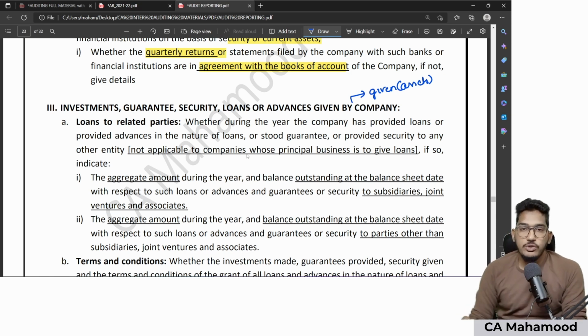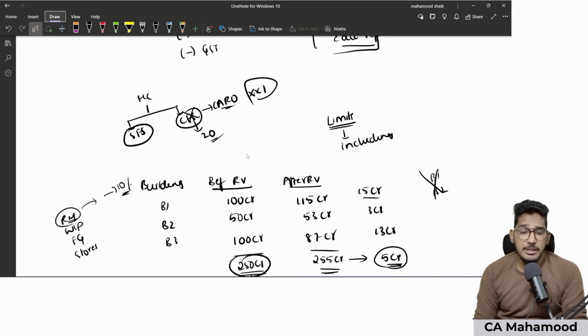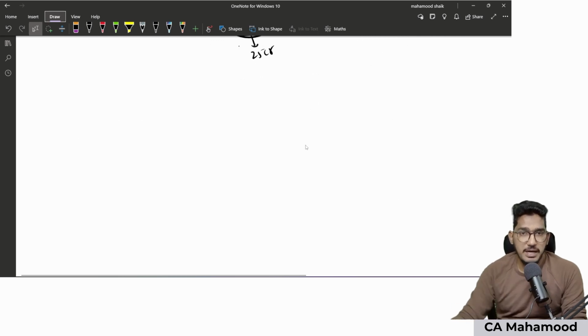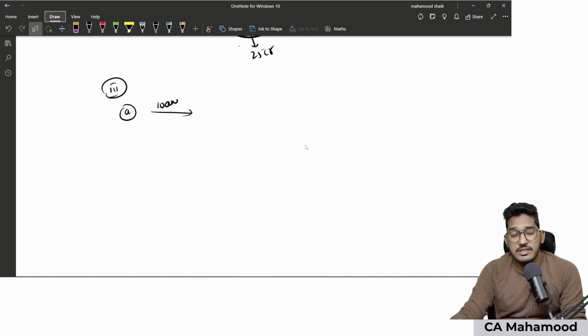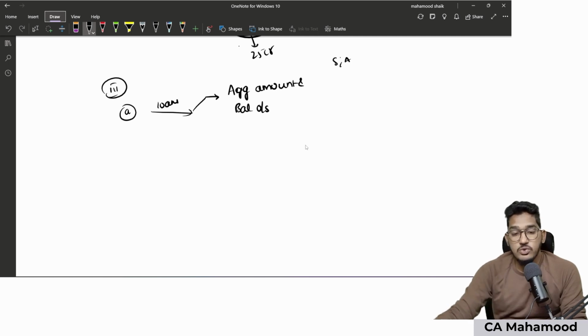First one, you need to find out whether your client company has given loans to any of the related parties. So for the third point, 6 sub-points will be there. Point number A, you need to check whether your client company has given any loans, advances, investments or guarantees to any of the related parties. If yes, we need to segregate how much aggregate amount of loan was given, and the balance outstanding, for subsidiaries, associates and joint ventures. We have to report that separately.